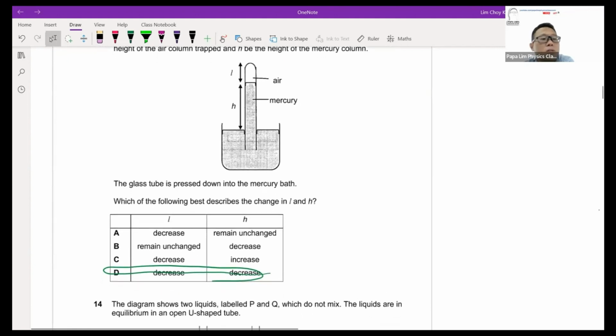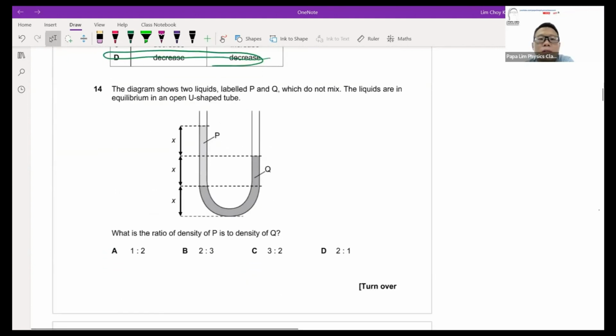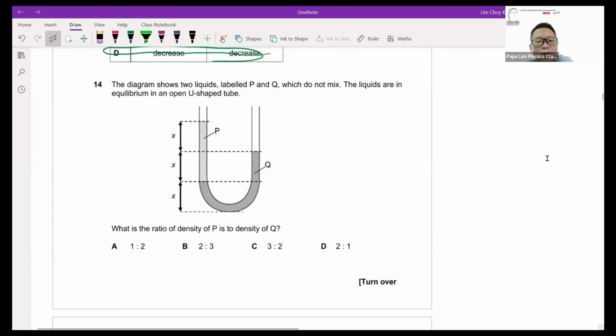For question 14, the barometer is a bit of mathematics. This is why we just look at math. Now remember the idea of a manometer here is to use the formula h rho g. And normally for a manometer, I will always advise students to look for the height where the liquid between the two limbs is the same type of liquid. Because for them to have the same pressure, h rho g, one of the criteria is that the two limbs must be at the same height, they must have the same density, which means they must be the same liquid, and they must be on the same planet.